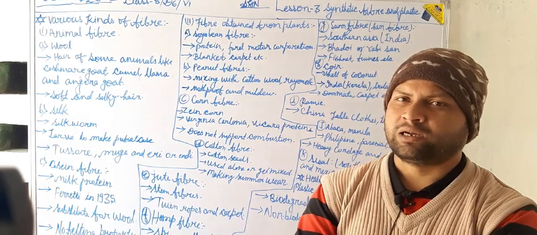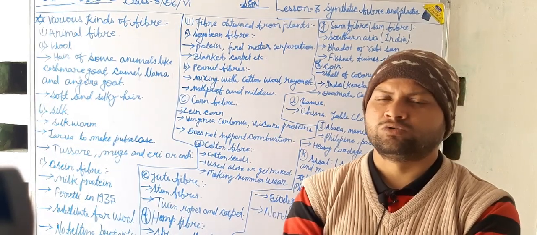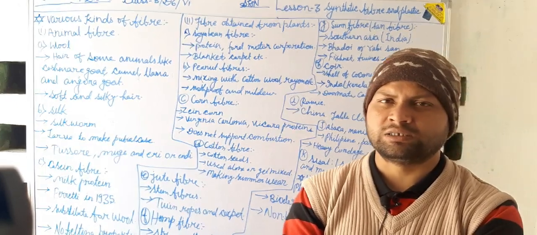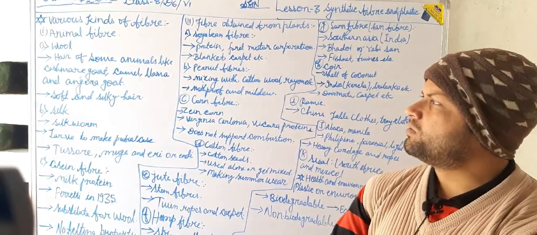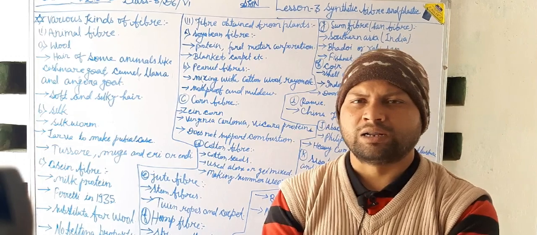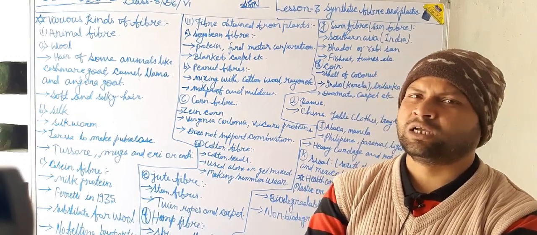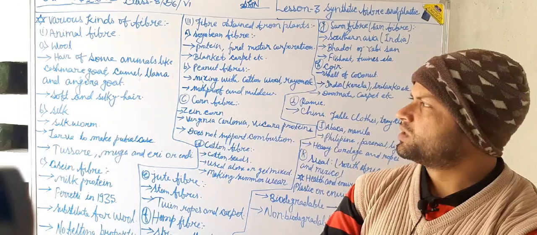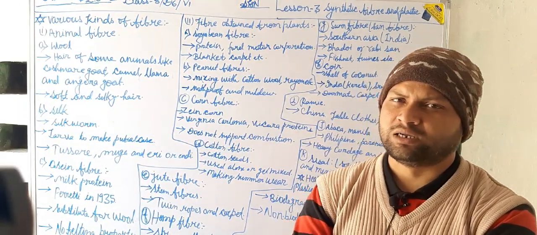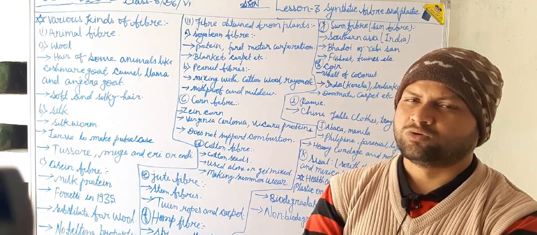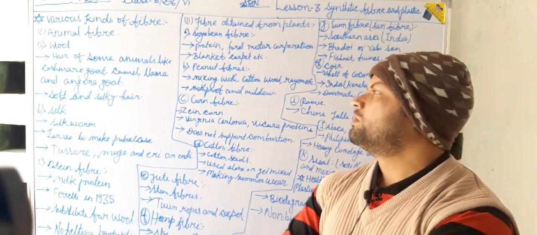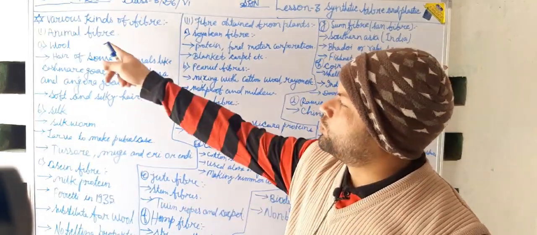We divide the natural fibers into two categories. One is animal fibers and the second is plant fibers. Animal fibers are just like wool, silk and cotton, as you know. I am going to discuss these fibers one by one in detail. Please concentrate to understand the things clearly. Now first of all, look at wool.